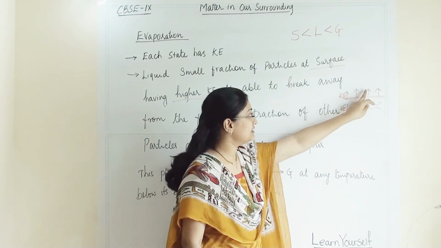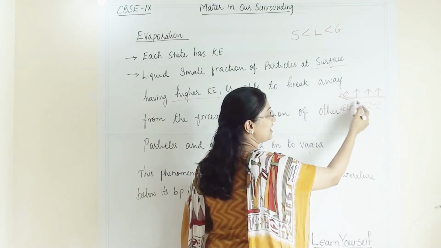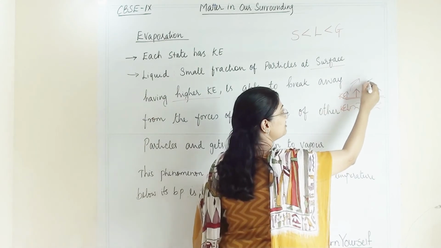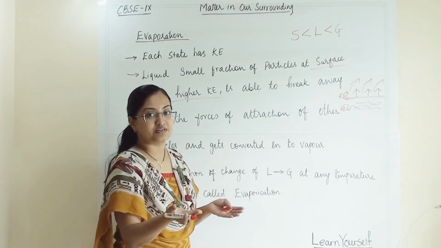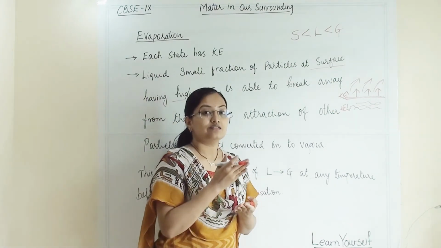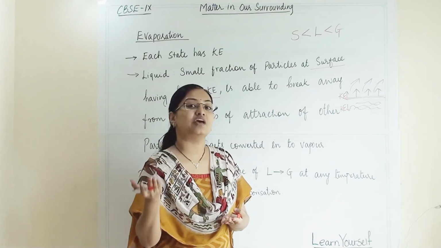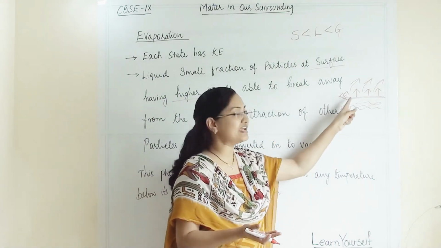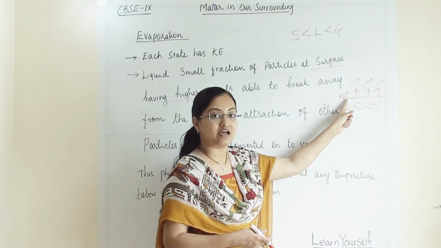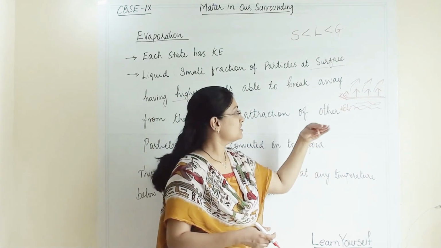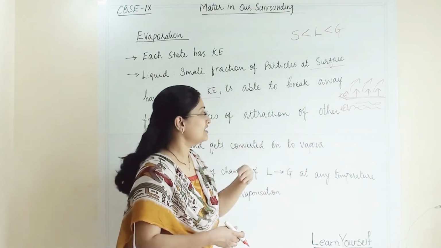So these particles have so much more kinetic energy that they will break the force of attraction and convert into vapor state. When they break the bond of attraction, they are able to change their state. So that is what is happening. And why is it happening? Because at the surface the kinetic energy level is high, so high that they break the force of attraction and change their state.